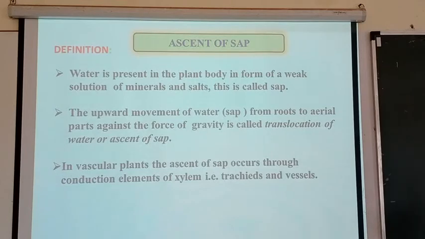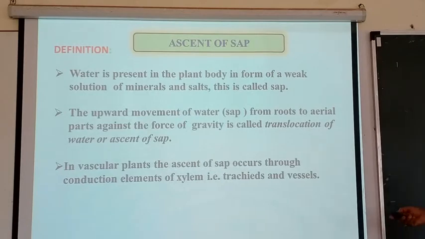In vascular plants, the ascent of sap occurs through the conducting elements of xylem, that is tracheids and vessels. It means that in the xylem there are tracheids and vessels. These are the different elements of the xylem, and they are responsible for the conduction.